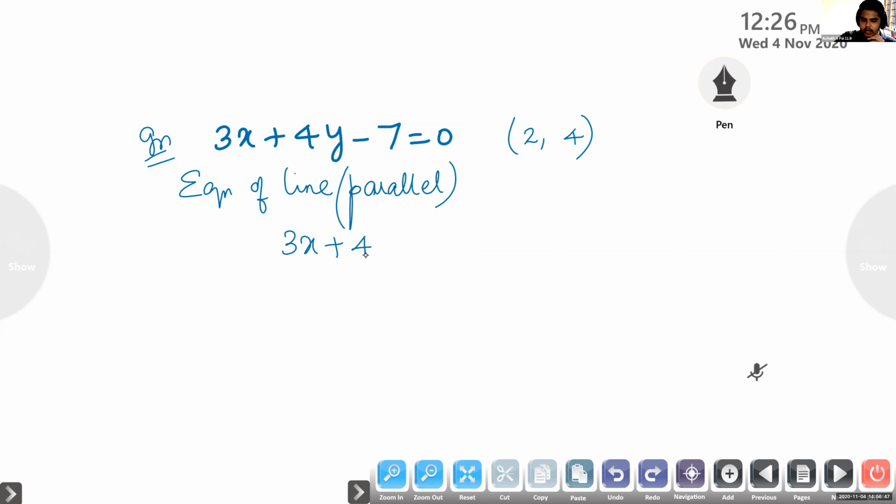Ma'am, AX plus BY plus K equal to 0. Once again, read the question. Find the equation of the line which is parallel to 3x plus 4y minus 7 equal to 0 and passing through the point 2, 4. Okay. So look at the previous formula we learned.